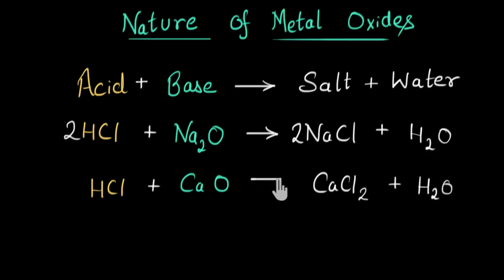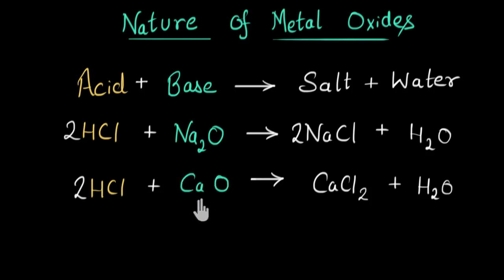Okay, let's quickly balance this equation. So here chlorine is 2. So let's put 2 over here. Now hydrogen is 2, 2. Oxygen, oxygen, calcium, calcium. So yes, this is a balanced chemical reaction. Here also, the metal oxide is reacting with an acid to give me a salt and water. And since we are getting salt and water, we can say that this metal oxide is a base.